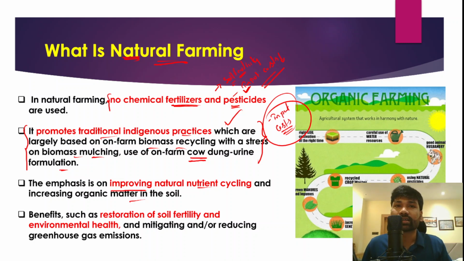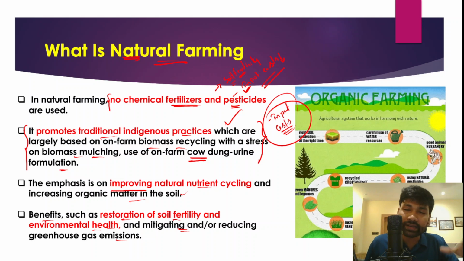When organic matter is increased in the soil, that essentially means that soil fertility can be retained and better productivity can be achieved. And when we talk about the benefits of natural farming, there are a multitude of benefits. For example, restoration of soil fertility is one such benefit, and environmental health is also very important, particularly at a time when climate change and environmental degradation have been taking place because of anthropogenic activities. So natural farming will help in restoration of soil fertility and environmental health, and it would even help in mitigating or reducing greenhouse gas emissions.